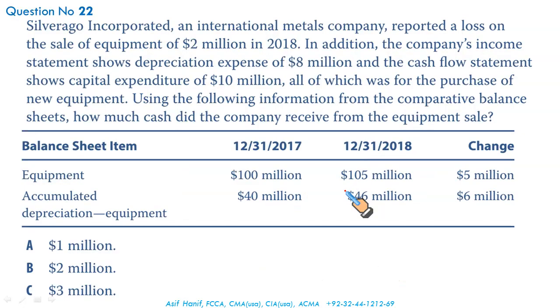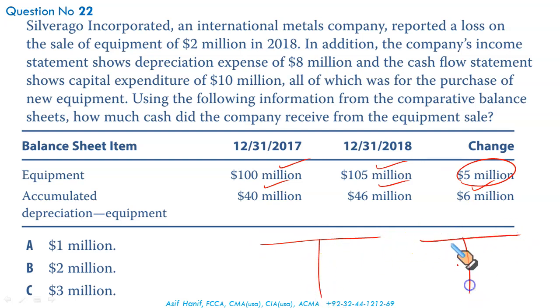Look at this. I'm going to apply the same dynamic in this question. I have been given the equipment cost, opening and closing. The change is this much. I've been given accumulated depreciation, opening and closing. I have to plug in the numbers. I will use the cost model. Here I have the cost of the asset. Opening value is 100, brought down. Closing value is 105. This is the accumulated depreciation. Opening balance is 40. Closing balance is 46. This is what I get from this table.